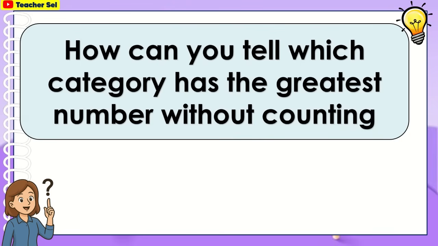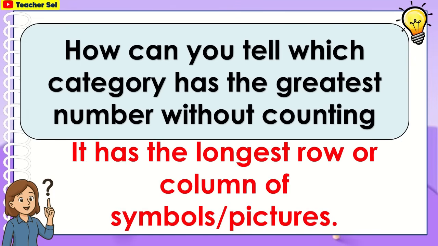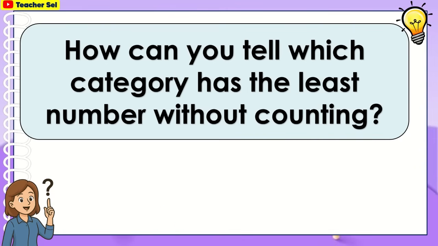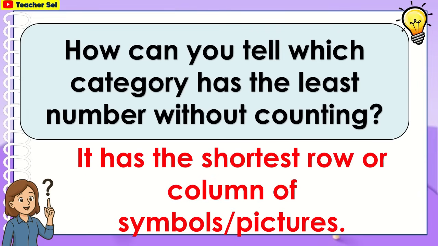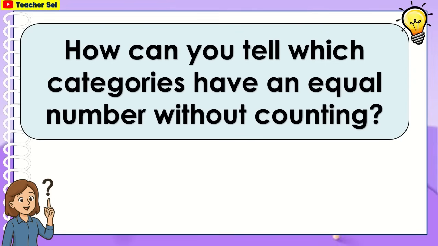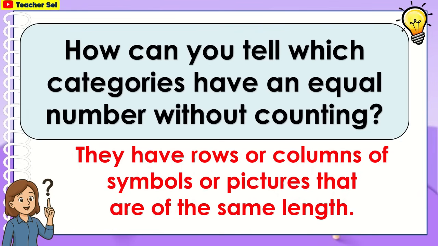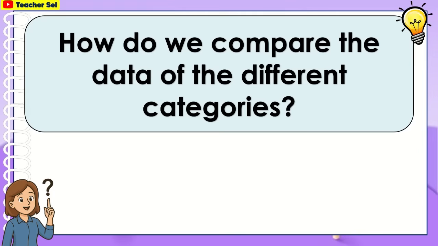How can you tell which category has the greatest number without counting? It has the longest row or column of the symbols or pictures. How can you tell which category has the least number without counting? It has the shortest row or column of symbols or pictures. How can you tell which categories have an equal number without counting? They have rows or columns of symbols or pictures that are of the same length.